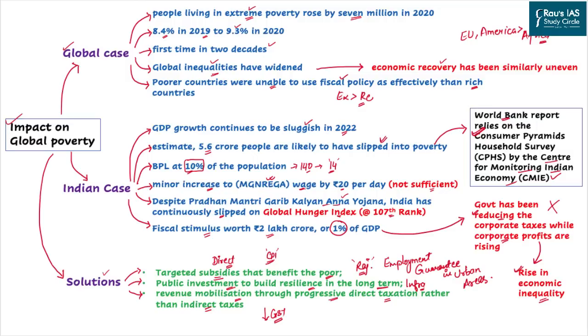So let us analyze the entire article through this slide. We are going to discuss how COVID has impacted India's growth as well as the impact on the global growth. Now, COVID-19 came up in the last month of 2019 and the entire years of 2020 and 2021 saw the negative impact of this disease on the world economy.